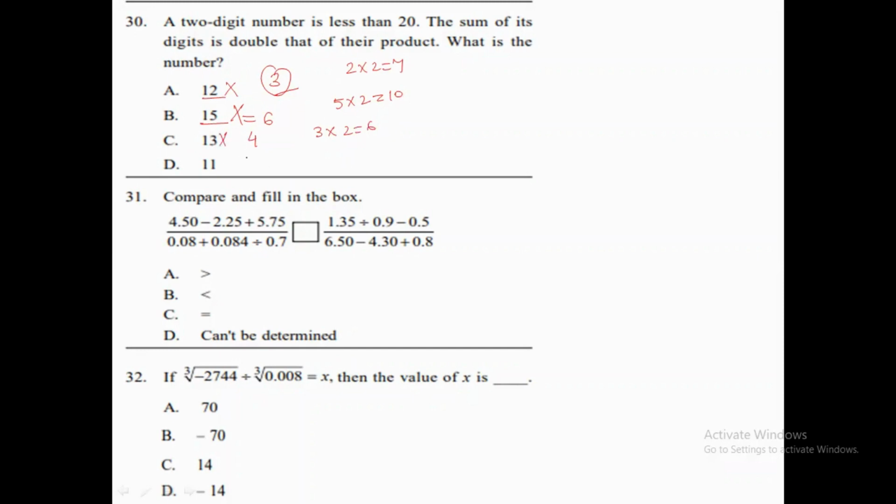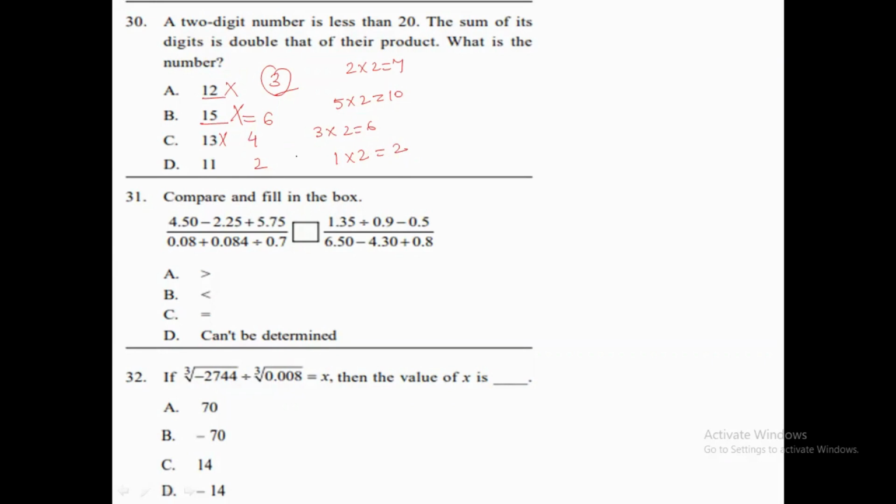Let's move to option number D, which is 11. 1 plus 1 is 2 and 1 multiplied by 1 is 1. When we multiply 1 by 2, we get 2. And what we can say is 2 is double of their product.